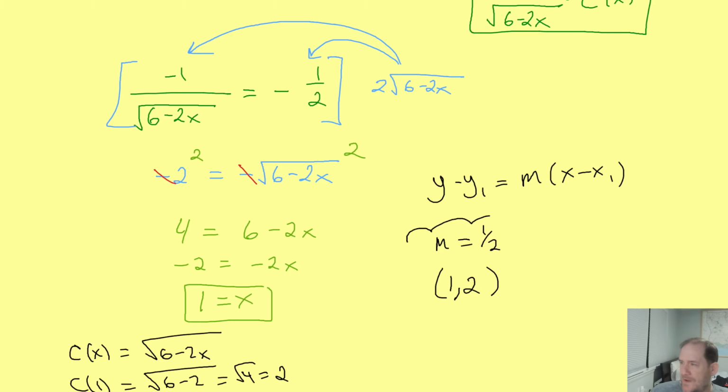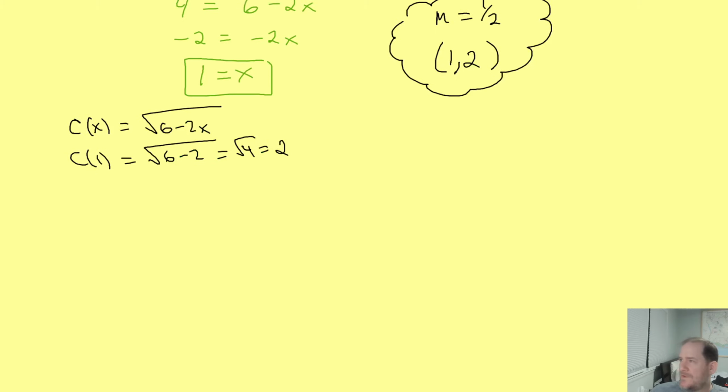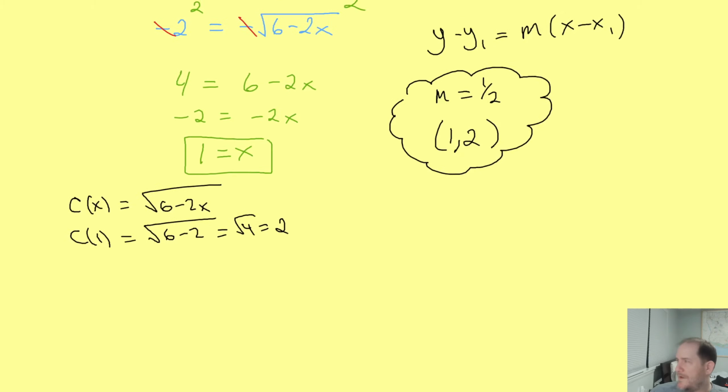So we're basically done now. Once you have the slope and the point of tangency, the rest is just an algebra 1 problem. So we just now plug into our point slope formula and simplify a little bit to get the equation of our line.